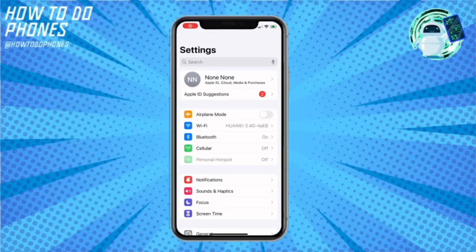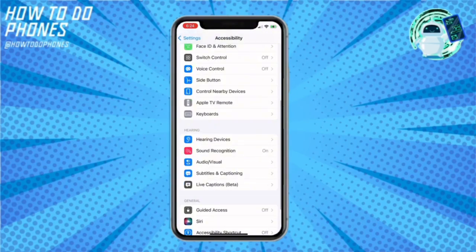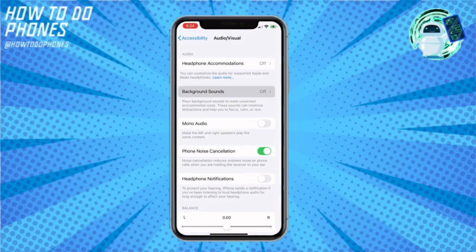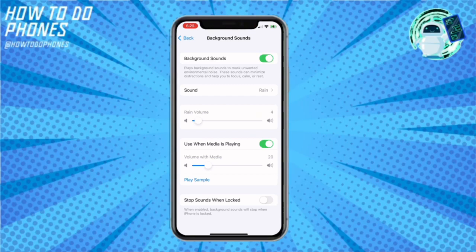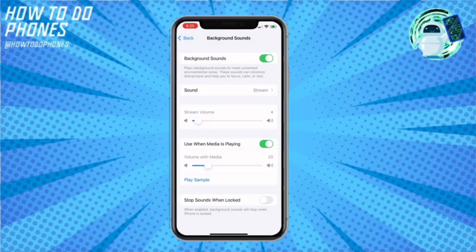Go to settings and tap accessibility. Tap audio visual. Tap background sounds, then turn on background sounds. Set any of the following sounds. Choose a sound. The audio file downloads to your phone. Volume, drag the slider.